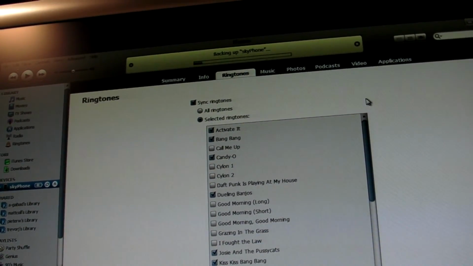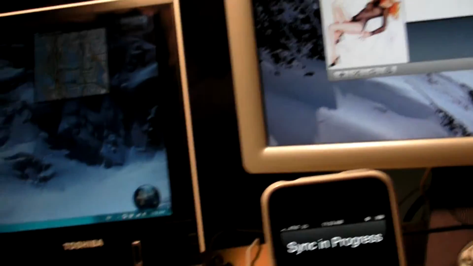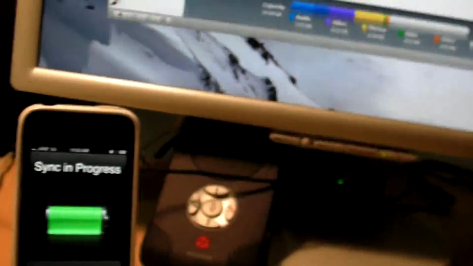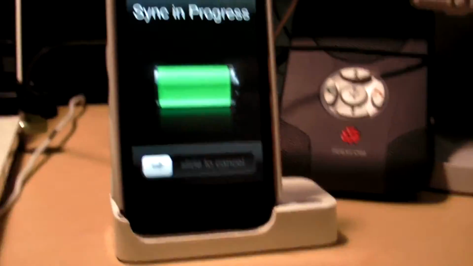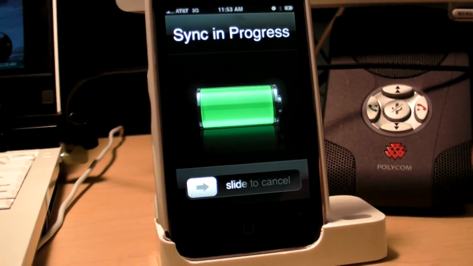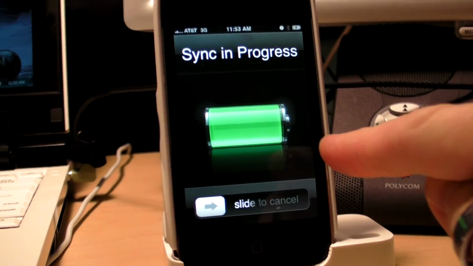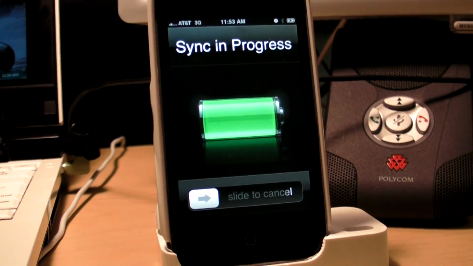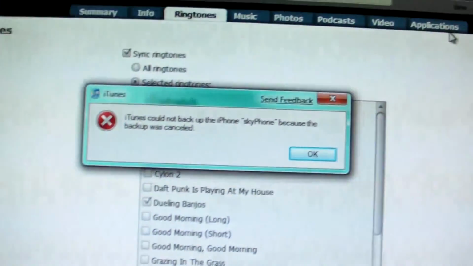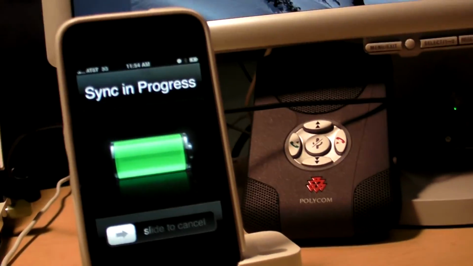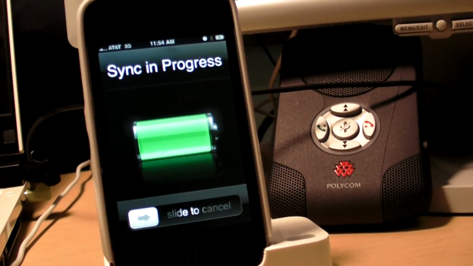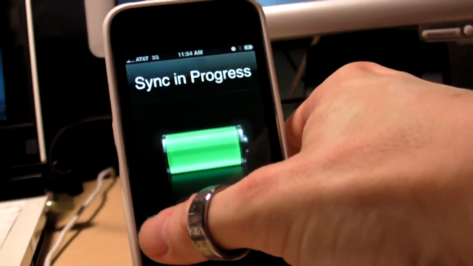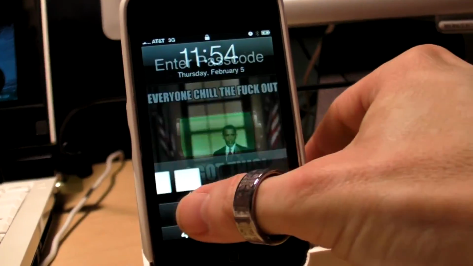Then once that sync finishes, we'll go back to our phone. And we'll see what's happening on the phone. I'm not going to hit cancel sync here because I don't want to. In fact, I don't want to cancel the sync, remember. I only want to cancel the backup. If you cancel the sync after applying the settings, you will have to resync again to get the ringtones over there. So, we simply unlock, and then I use my handy-dandy secret key,